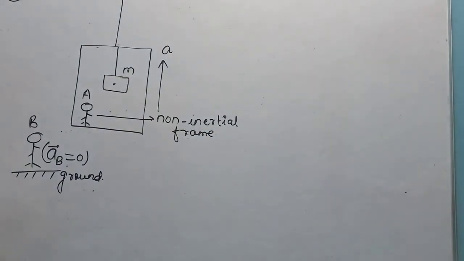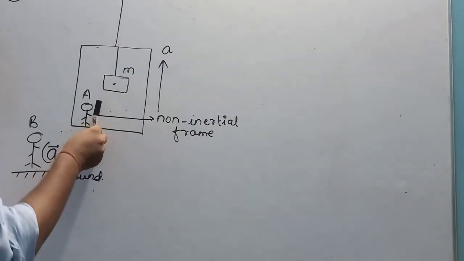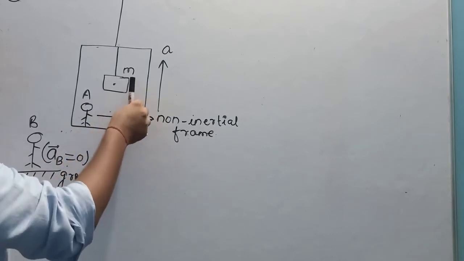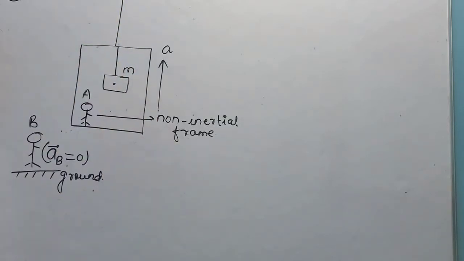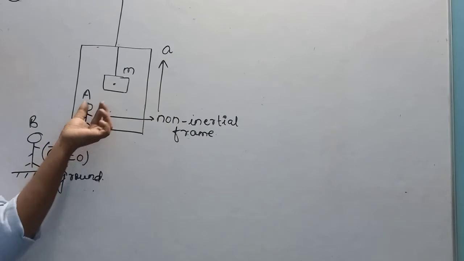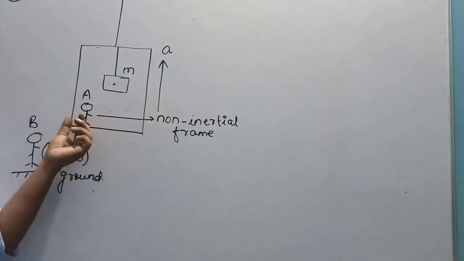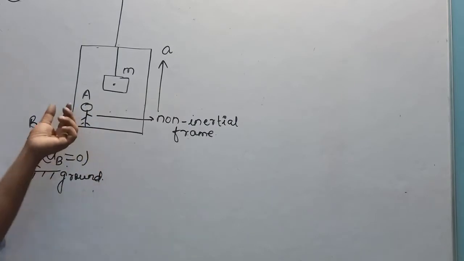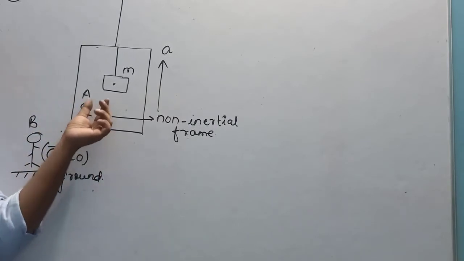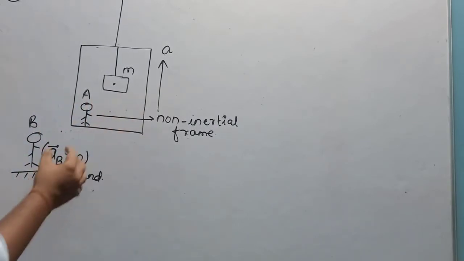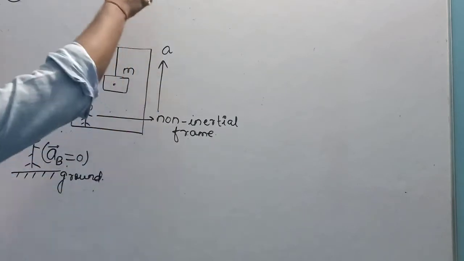Because observer A is itself accelerating with the acceleration of elevator in upward direction. Observer A is standing inside the elevator, and this elevator is accelerating in upward direction.